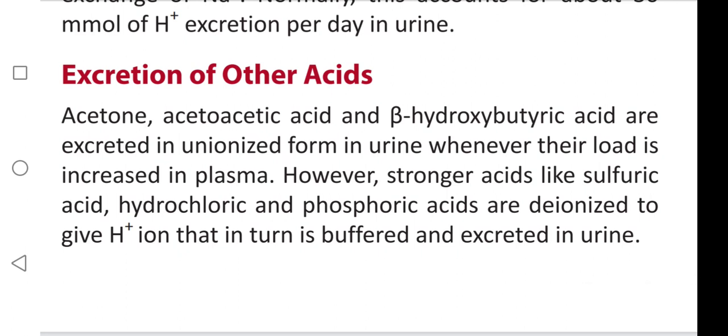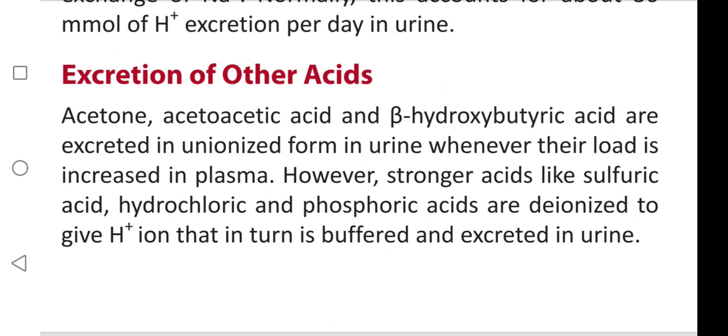Next, excretion of other acids. Acetone, acetoacetic acid, and beta hydroxybutyric acid are excreted in unionized form in urine whenever their load is increased in plasma.